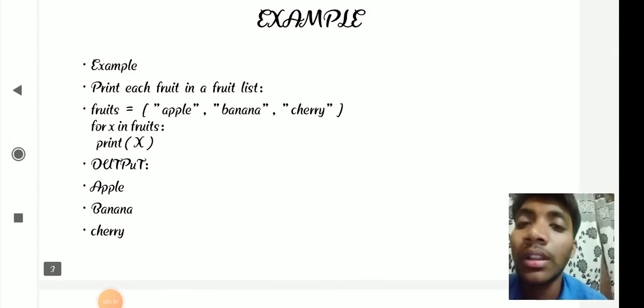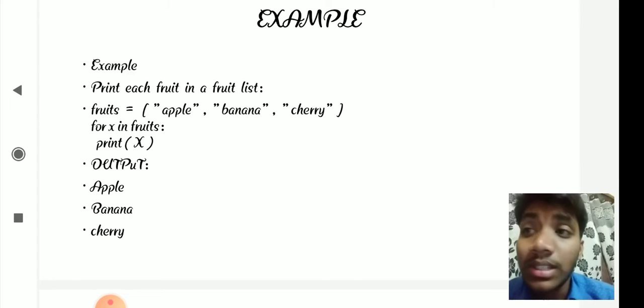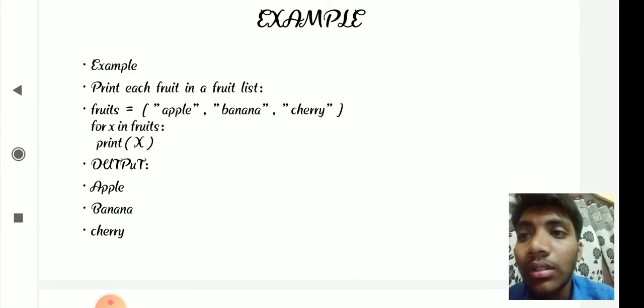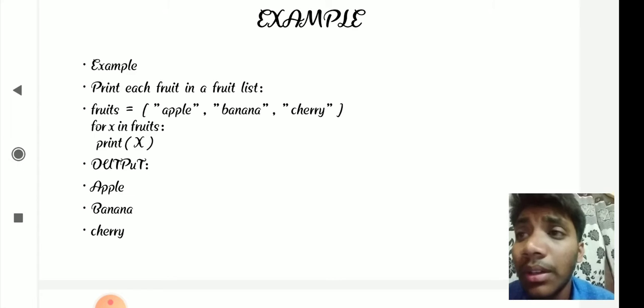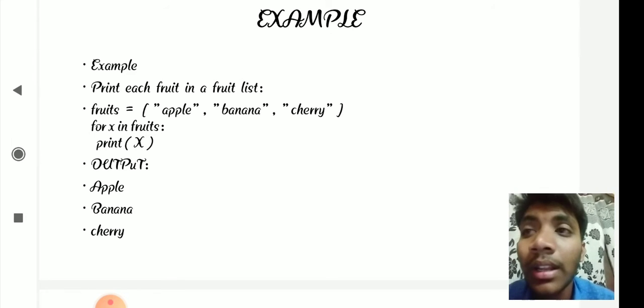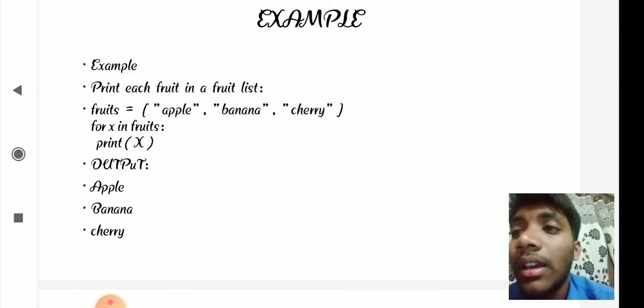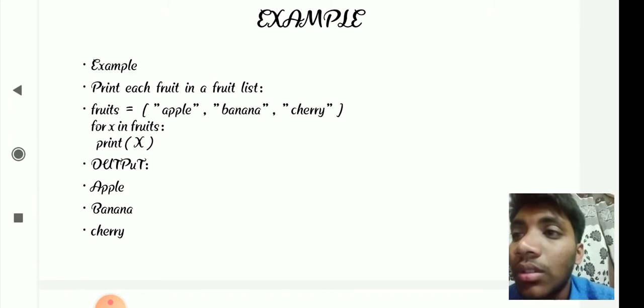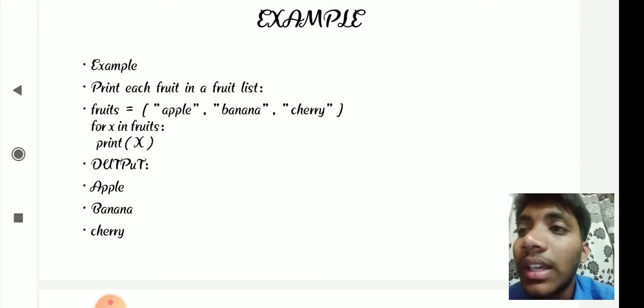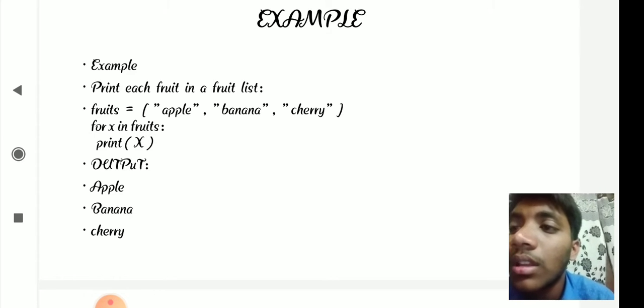Going further, we have examples for the for loop, showing how to apply it. The main importance of the for loop is that elements are not repeated; each is visited only once, which we will understand clearly by seeing the examples below. There is a tuple here: fruits, apple, banana, cherry. In order to print each item in the tuple separately, we use a for loop.